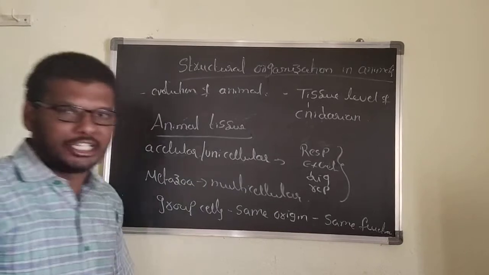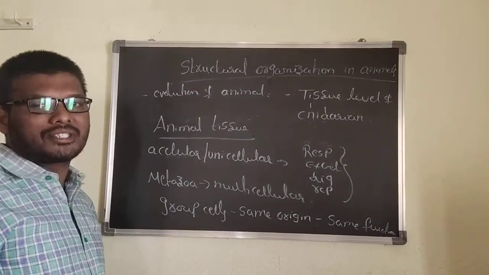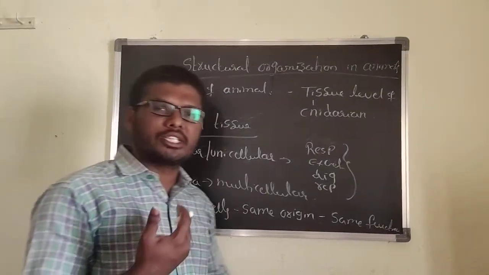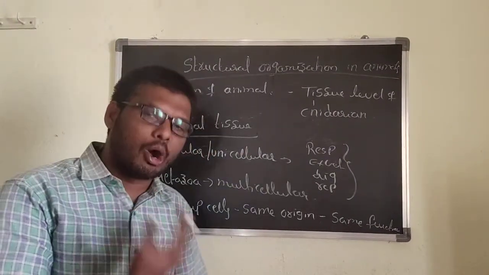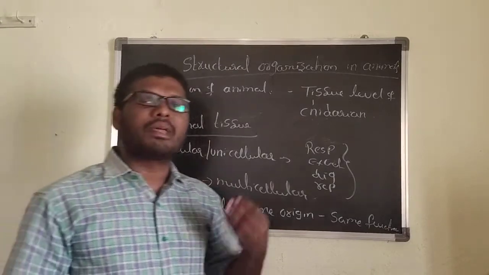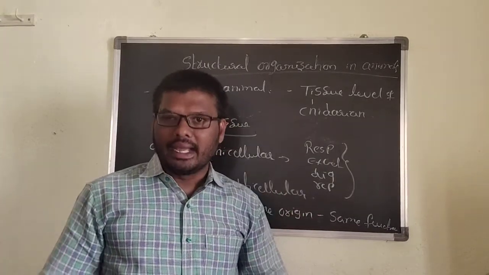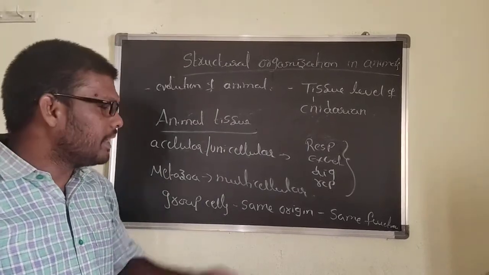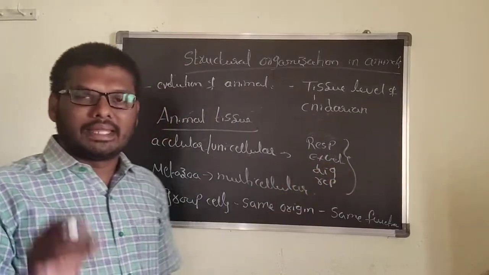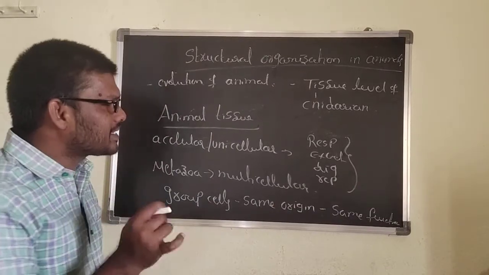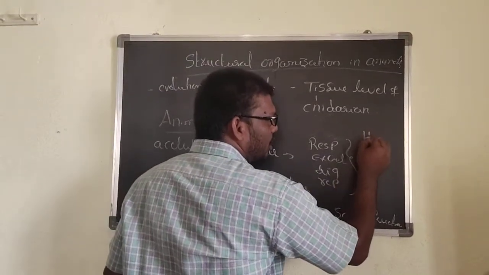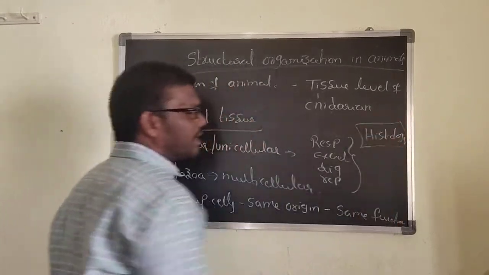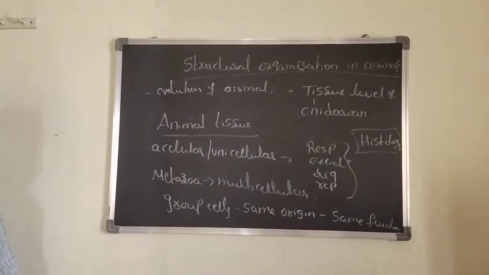Here the origin means it is originated either from the ectoderm, the outer layer, or from the mesoderm, the middle layer, or from the endoderm, which indicates the inner layer. And the function will be the same. That is called a tissue. The study of tissue is known as histology. What is histology? The study of the tissues is called histology.